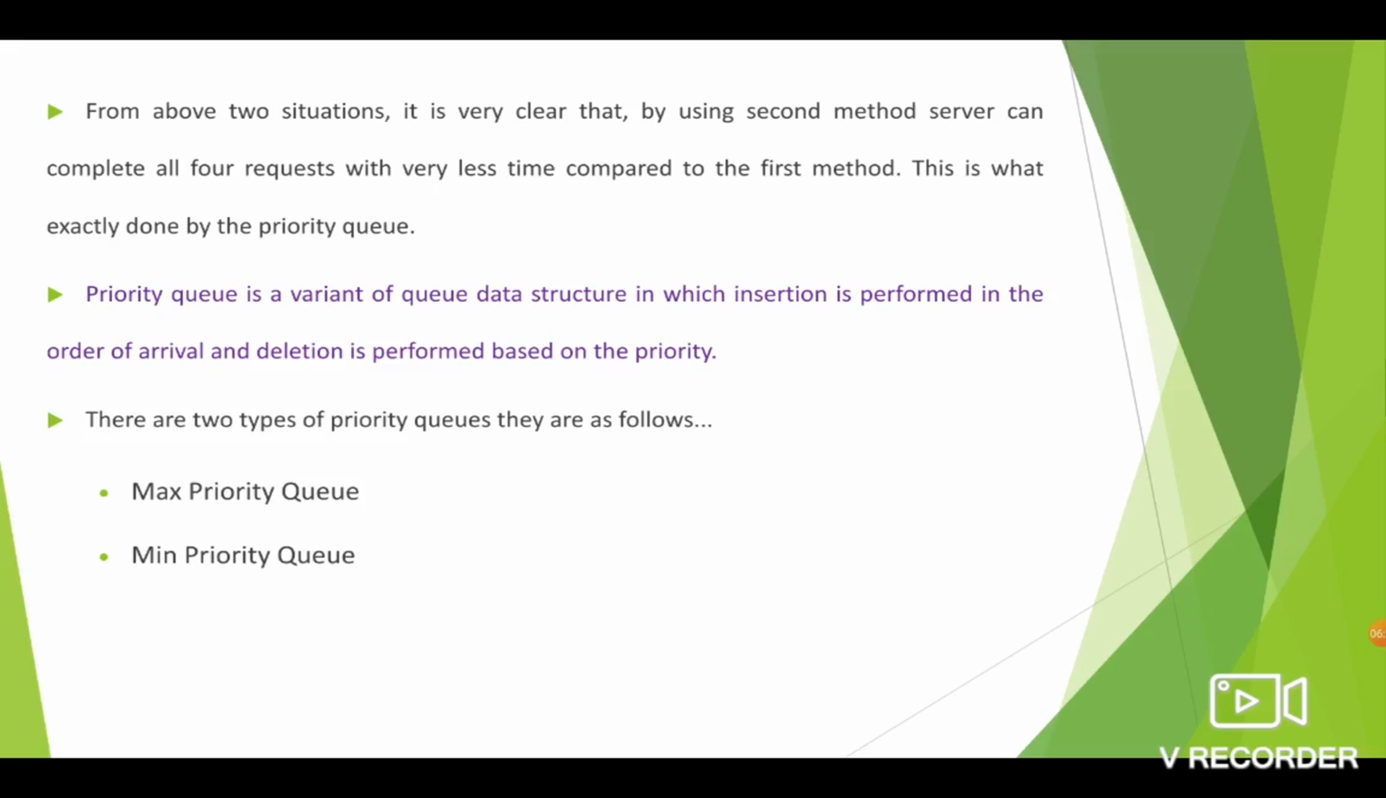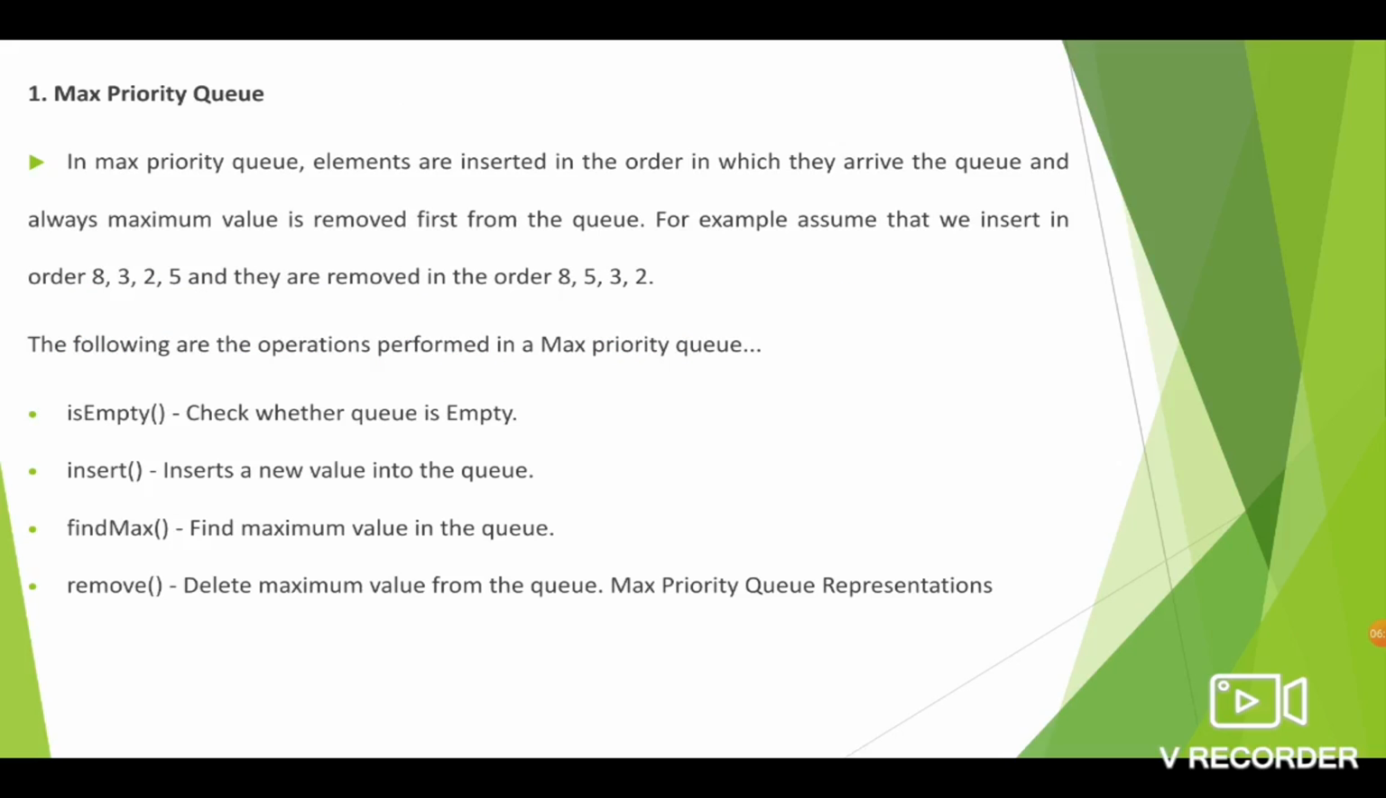Okay, you have to think about the priority. Based on the priority, the elements are deleted. We have two types of priority queue. One is maximum priority queue, the other one is minimum priority queue. What does maximum priority queue mean?